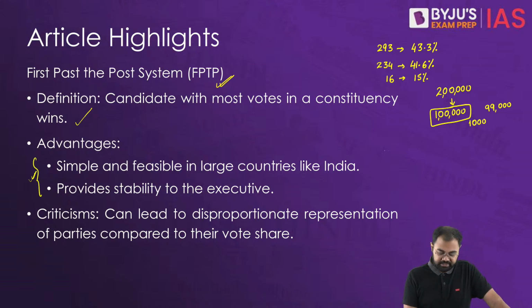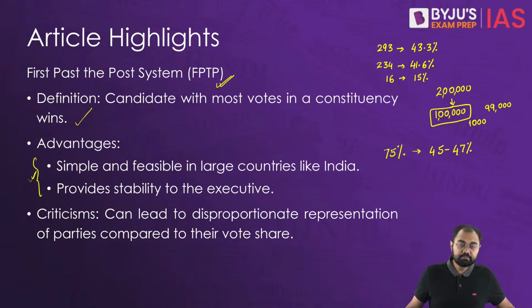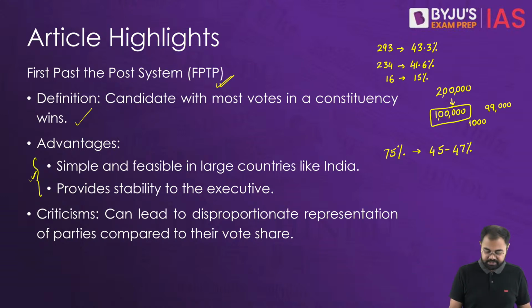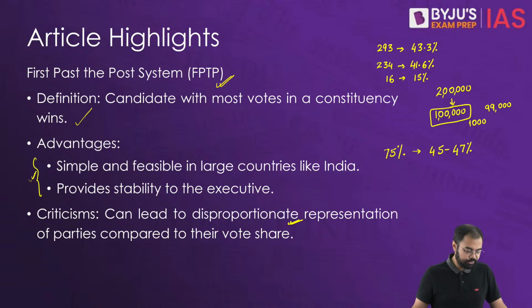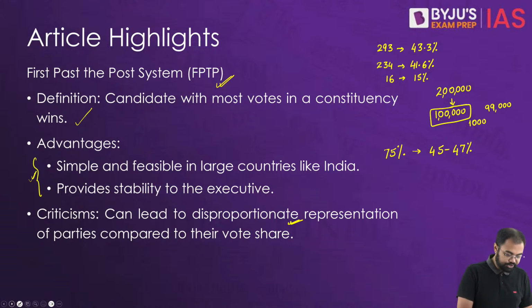Just imagine that they had 75% of the seats from only 45 to 47% of the votes. That's why there is criticism that it can lead to disproportionate representation of the parties compared to their vote share.